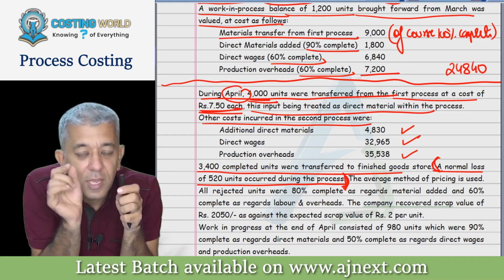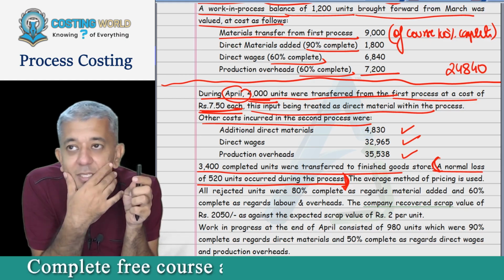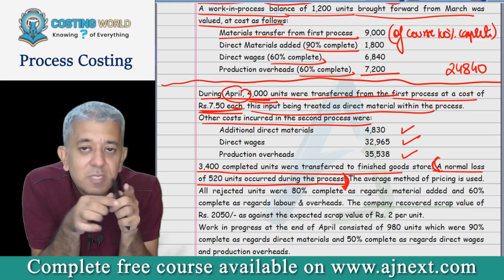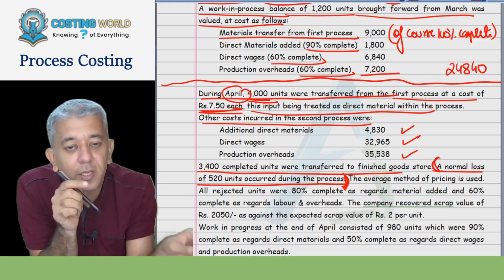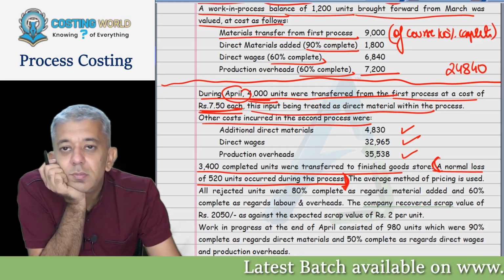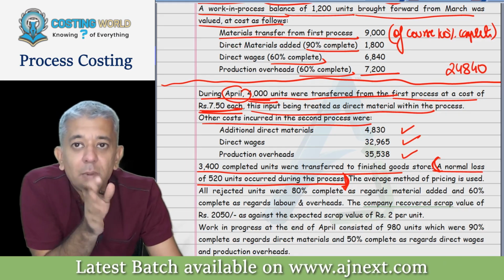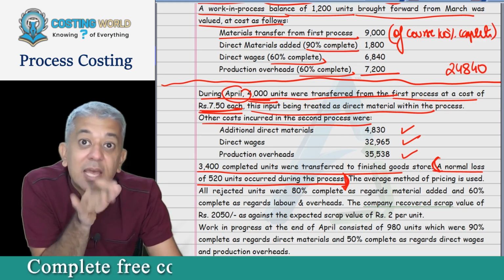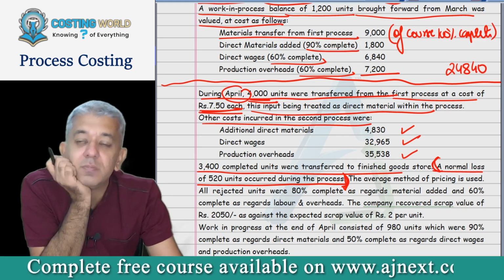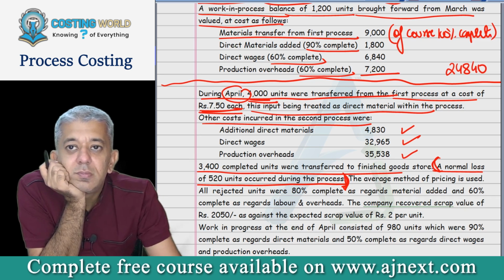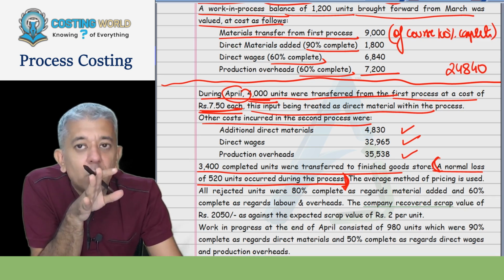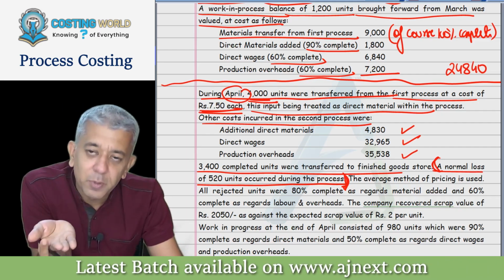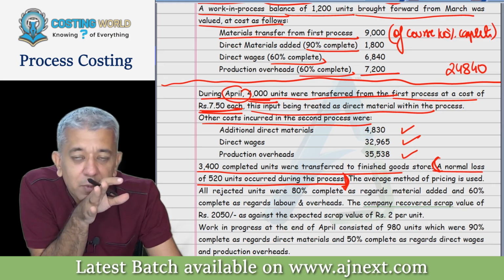Now see, if you read this line very carefully, you will understand that in this question, there cannot be abnormal gain for sure. Why? Because the sum says normal loss occurred during the year. If normal loss occurs, that means there is no abnormal gain, because abnormal gain itself means that normal loss did not happen. So in this question, there will be no situation of abnormal gain for sure. There might be abnormal loss, but there will be no abnormal gain.